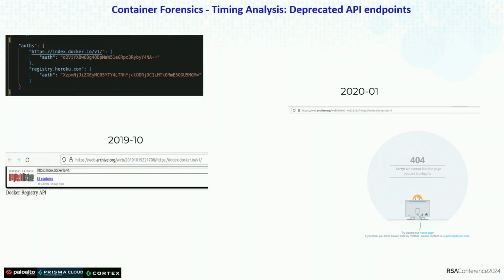And then we found activity, we found source code inside the container that was using an old Docker API, and that Docker API wasn't in service anymore in 2019. So at the end of the day, we concluded that this operation started in 2019 and ran to 2023.